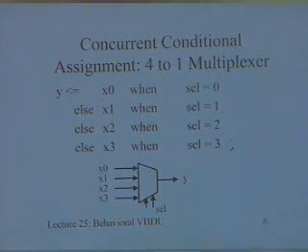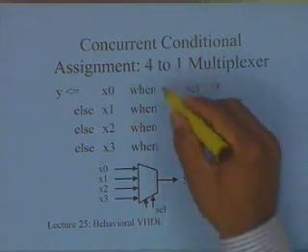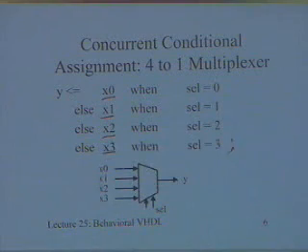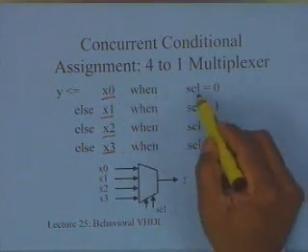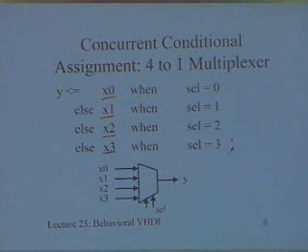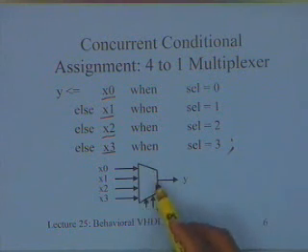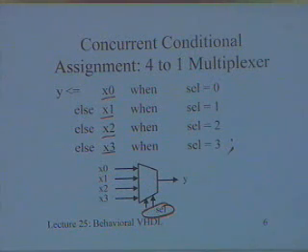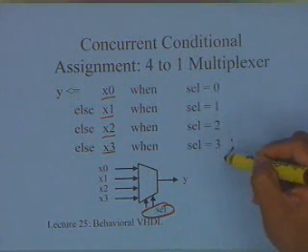So this will be a set of expressions, and they are going to be associated with a selection logic. It is equivalent to having a multiplexer with x0, x1, x2, x3, and this is being selected, and this select is an integer type, that is why we have 0, 1, 2, 3.